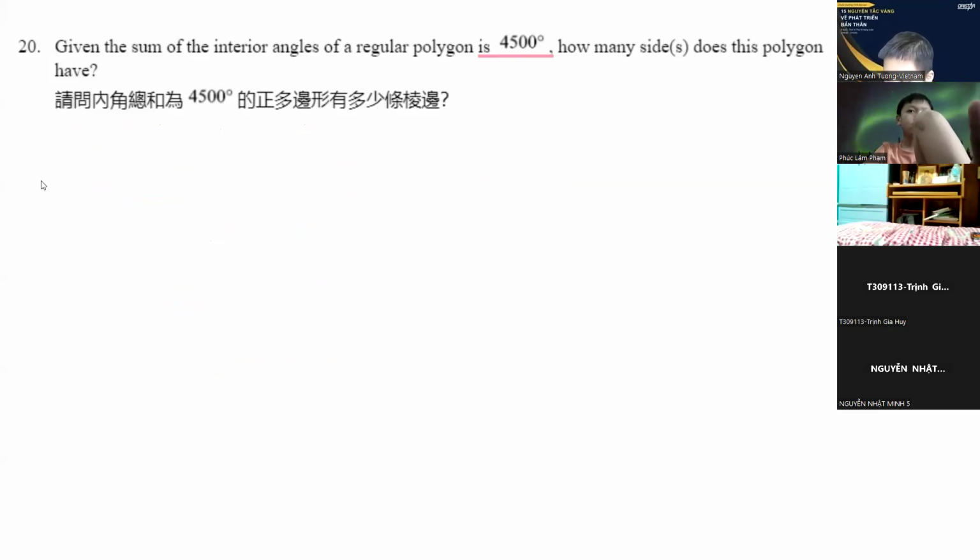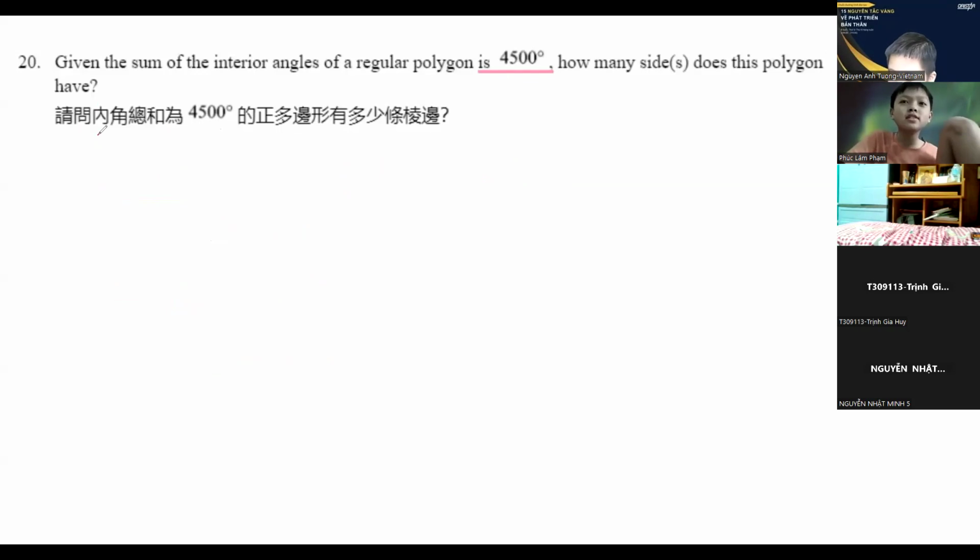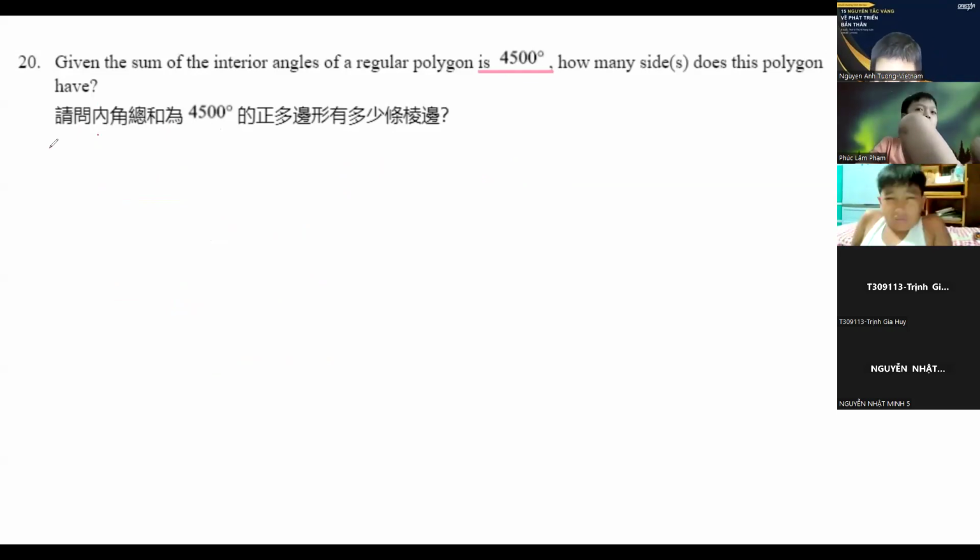So number 20: given the sum of the interior angles of a regular polygon is 4,500 degrees, how many sides does this polygon have? For this problem, a lot of geometry is going to involve formulas that we have to familiarize ourselves with.